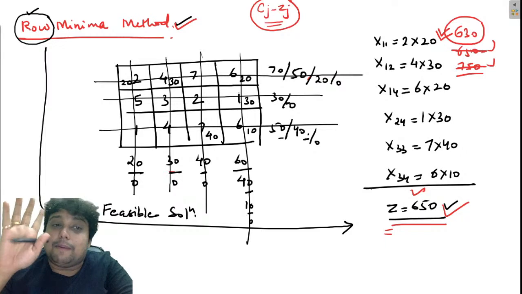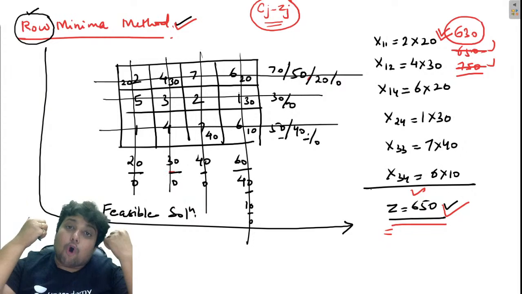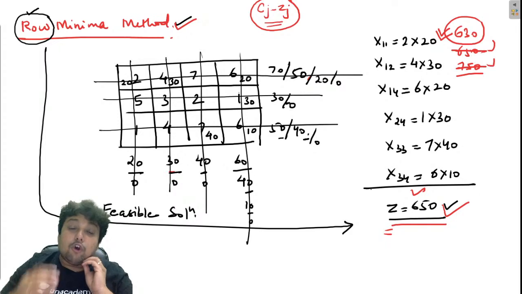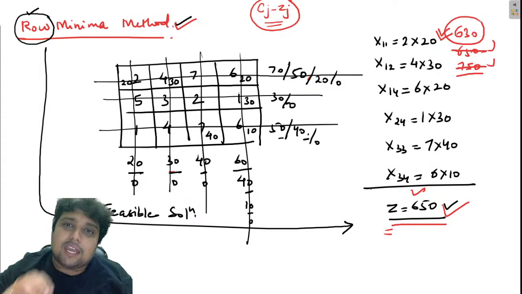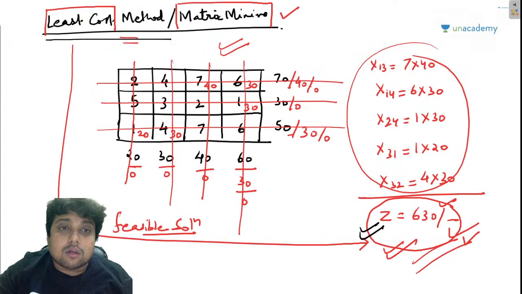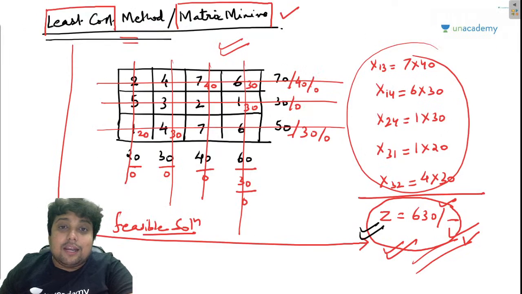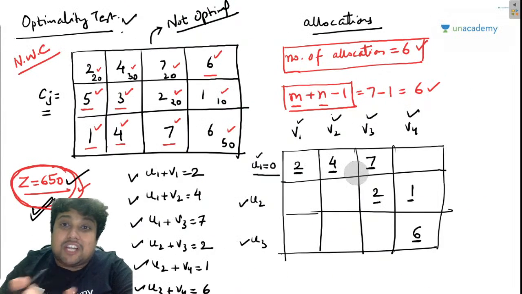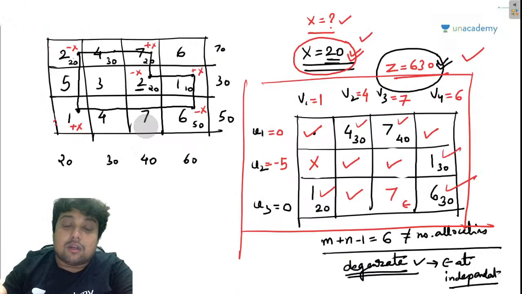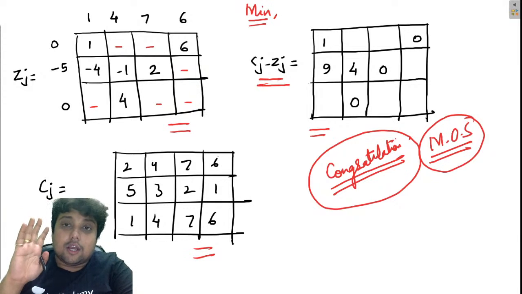But guys, let me tell you, whenever you get a transportation problem, solve the transportation problem with all the five methods. Why am I saying this? Because my friends, let's say you chose some method like row minima and you obtained 650. So that will basically lead you to these number of steps from the optimality test. You will get frustrated down there in the examination hall. Correct?